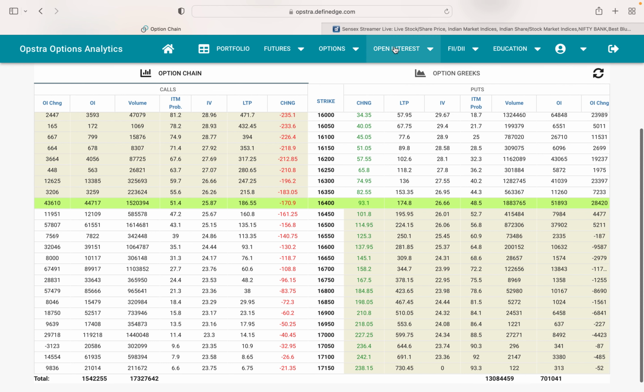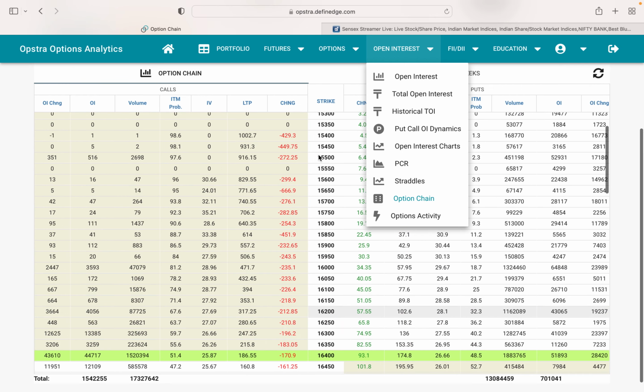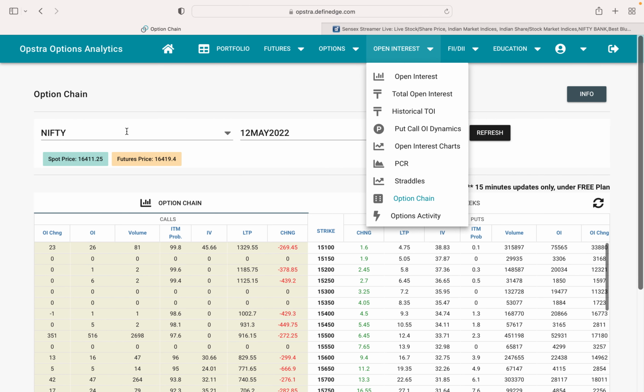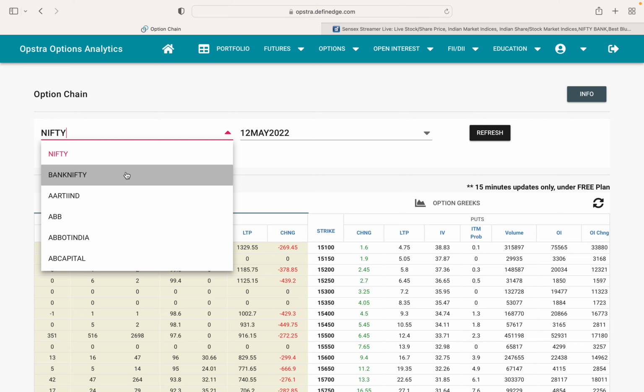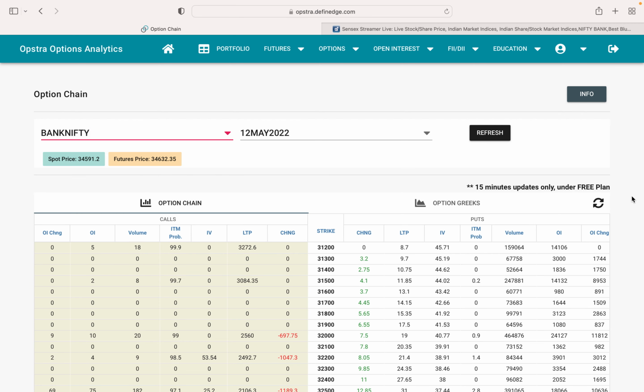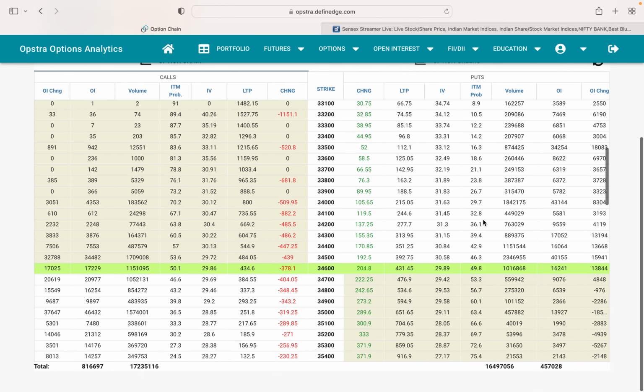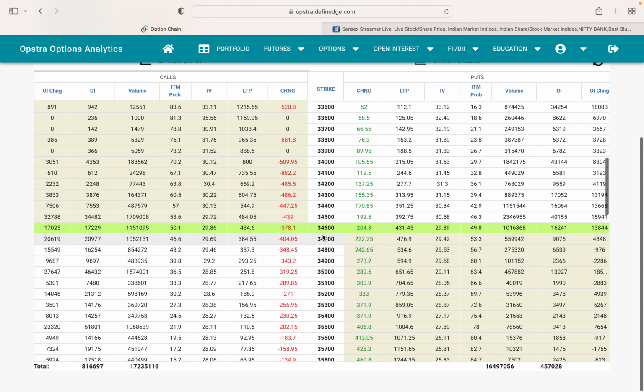If I open Bank Nifty here, we can understand where Bank Nifty closed and what the option chain analysis is saying for us. In the option chain, you can observe that Bank Nifty closed around 34,600. I will come to other parameters in next week's class: what is OI, what is volume, what is ITM probe, what is IV, what is change, and LTP. Most people might know this, but for new people you need to understand it.